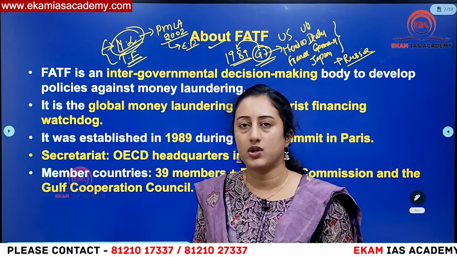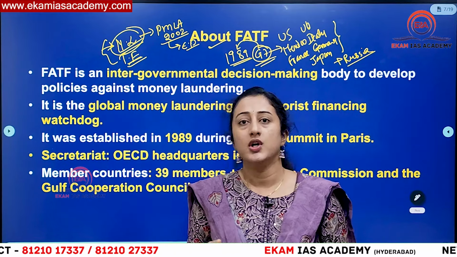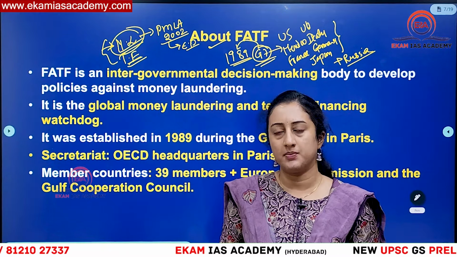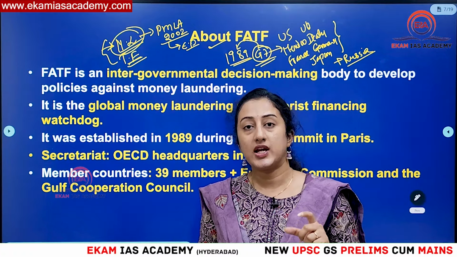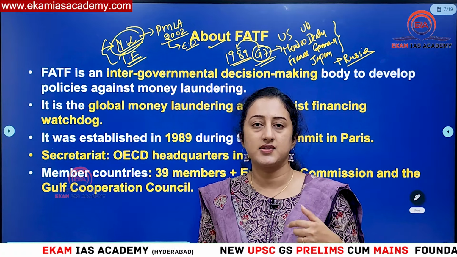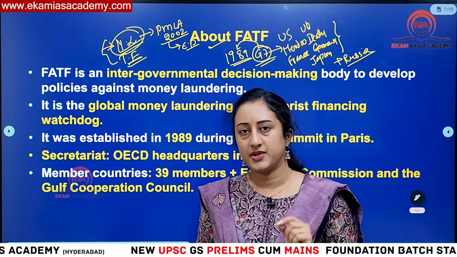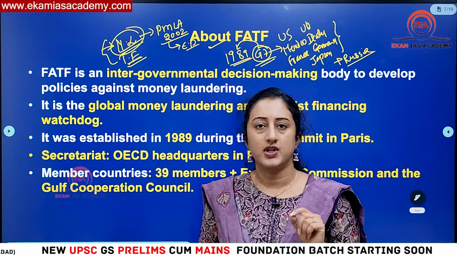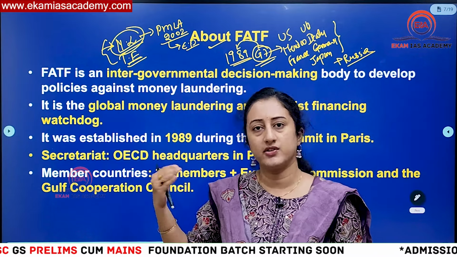But subsequently, not only with respect to these two things, it has expanded its scope to weapons of mass destruction. Weapons of mass destruction can be nuclear weapons, chemical weapons, biological weapons. In case any financial mechanism is established by terrorists or any other persons to develop these weapons of mass destruction, FATF will be monitoring these also. It has had weapons of mass destruction under its ambit since 2012.